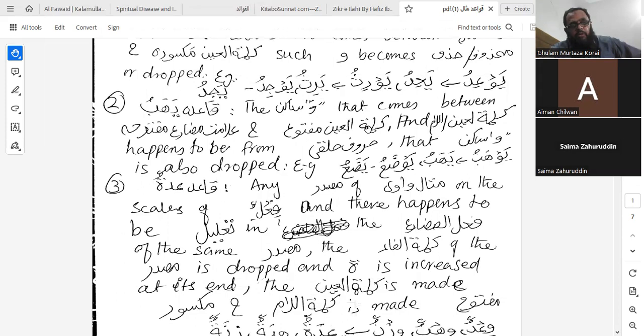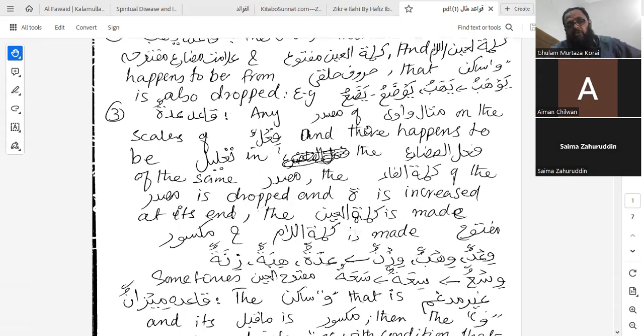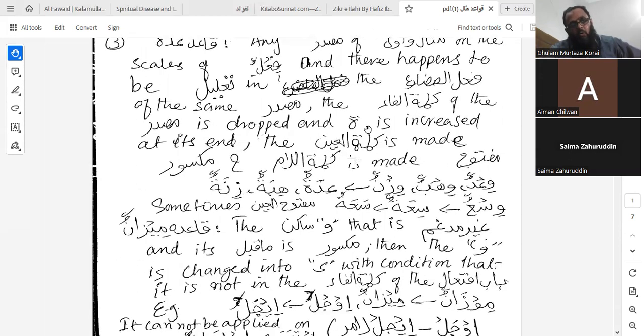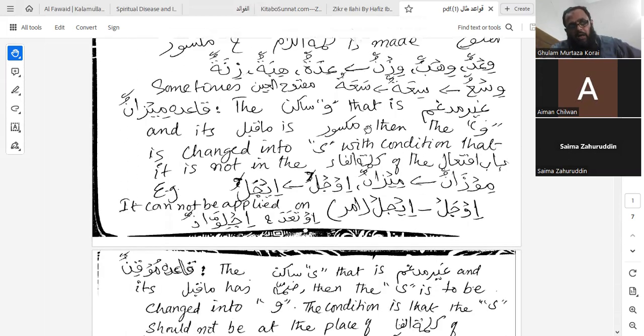So we have been changing waw or ya subject to conditions. Over here we came to the qaida of mizanun, in which there was a waw whose maqabal was maksur, and that waw was ghair mudgham and also not in the place of kalimatul fa of babu iftial. So that waw was supposed to be changed into ya.